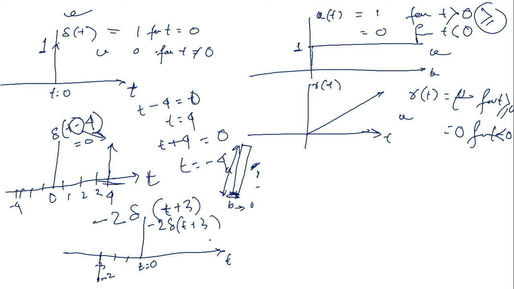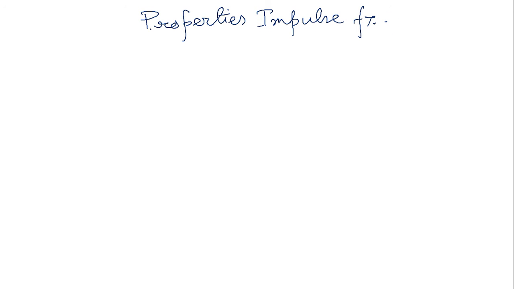After that I will solve some problems related to the properties of impulse, which I showed you in the last class. Directly you can apply these properties in the problem. Properties of impulse function: out of these properties we have learned in the last class, there is a delta